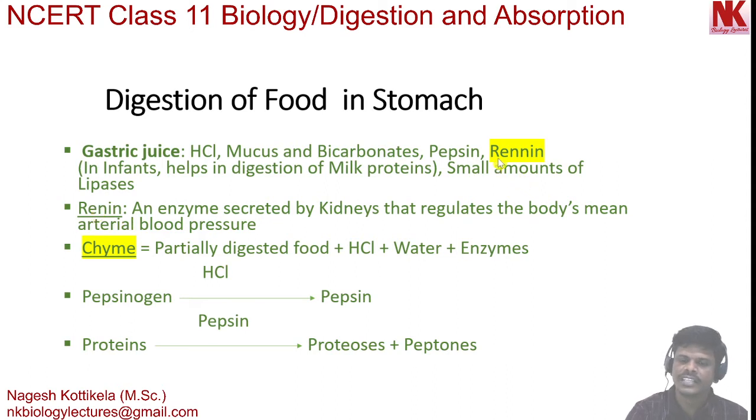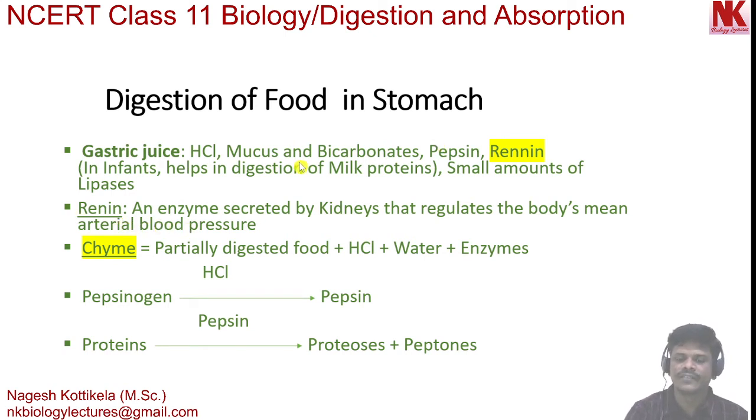So, this double N, rennin, is found in the gastric juice of infants and it helps in digestion of milk proteins. And this renin is an enzyme secreted by kidneys that regulates the body's mean arterial blood pressure.